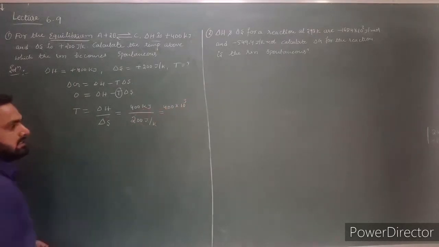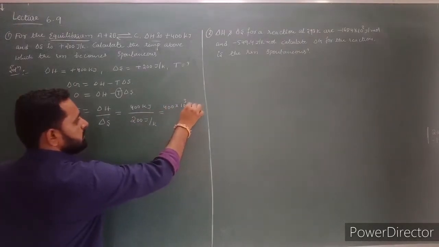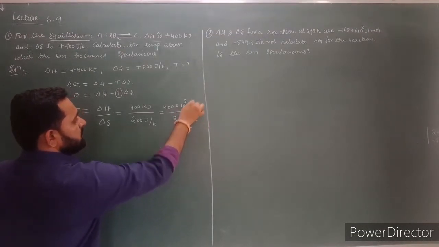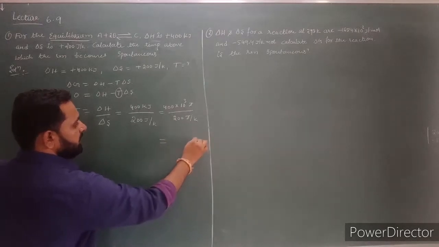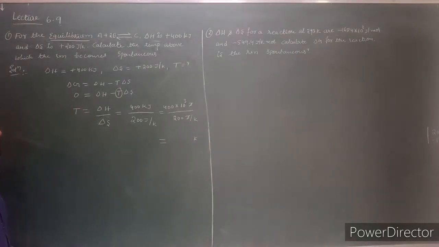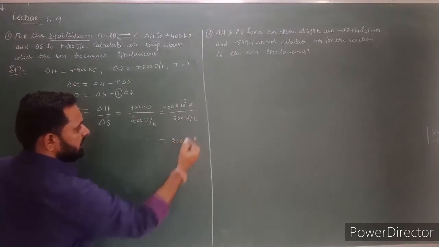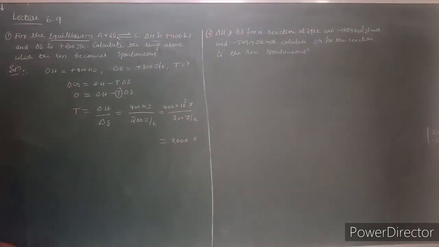Why? Because kilo means 10 power 3 joules. Divide by 200 joules per Kelvin. Here joules get cancelled. Finally you will get in Kelvin. After simplification, nearly you will get 2000 Kelvin. This is the temperature. At this temperature the reaction becomes spontaneous.